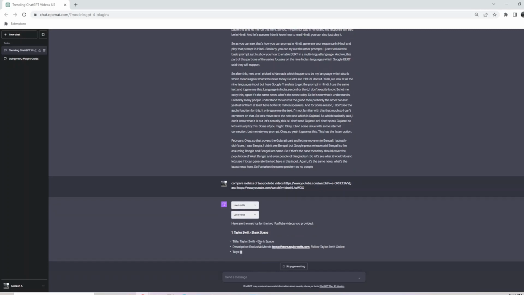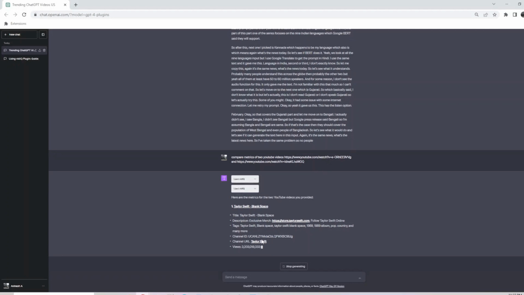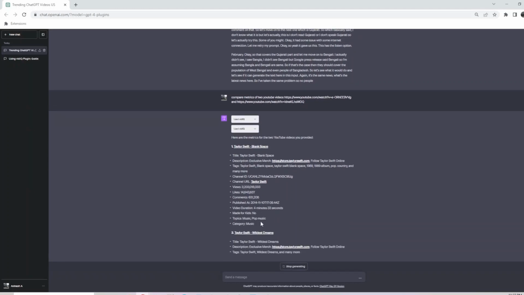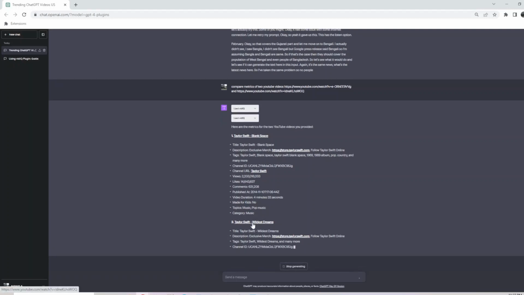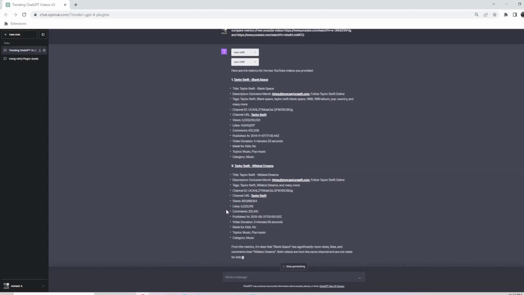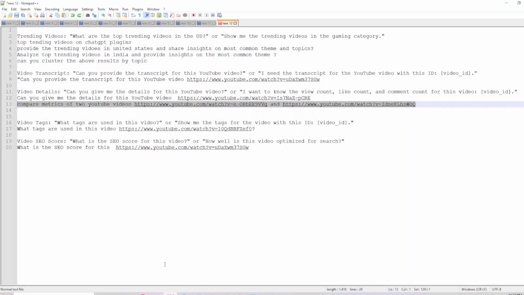So one is Blank Space. So you see the URL description, and you can also see the channel ID, channel URL, the views it got, likes, comments, published date, video duration, and the category of it, and similarly the other one. And you can do anything with it. So you can ask this to convert it into a table, and or if you want to see daily trends and other stuff, you can ask it to generate charts for you. So you can do whatever you want. That's up to you. Just wanted to show this one exists.